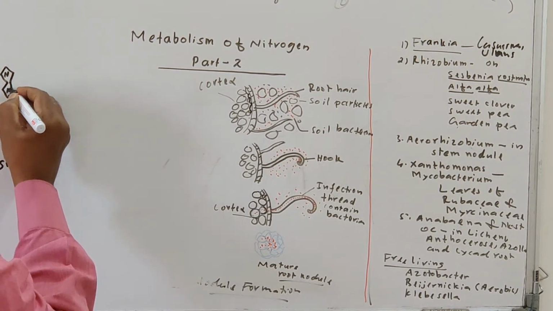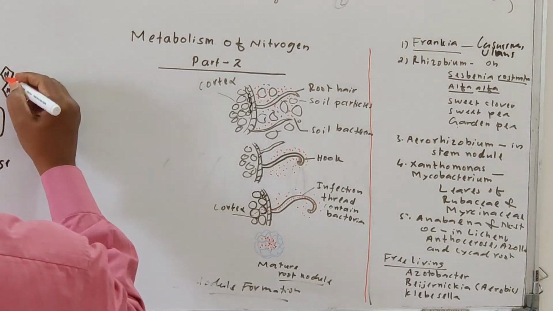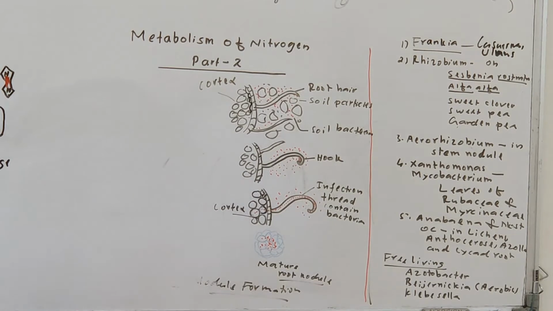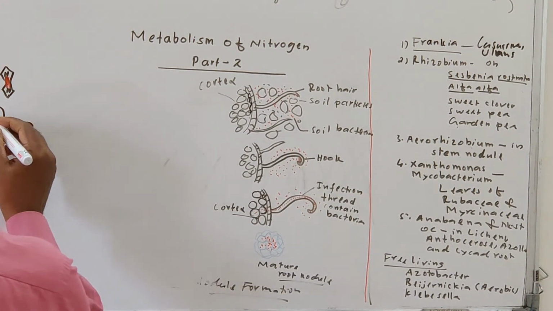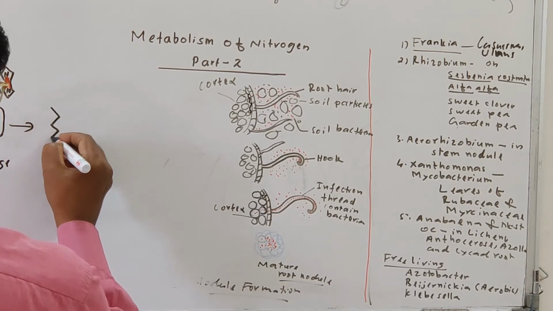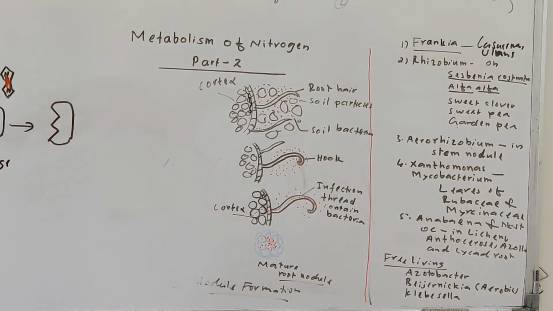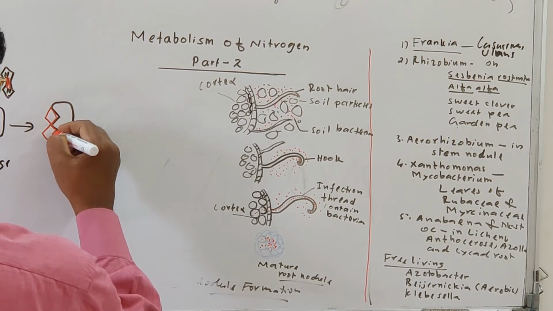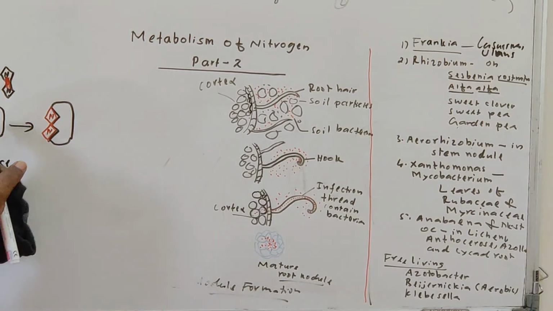So this is the nitrogen, this is the nitrogen, and between them there is a triple bond. This is the nitrogen molecule with a triple bond. So this nitrogen combines with nitrogenase. Where does it combine? Here is the active site. In this active site, the nitrogen is combining like this. So like that, an enzyme substrate complex is formed.